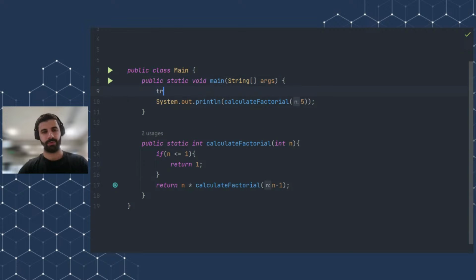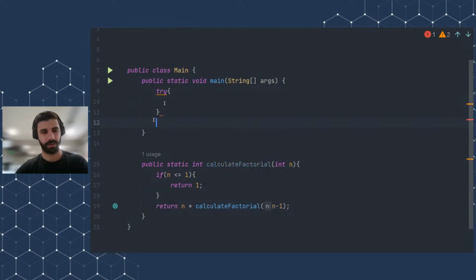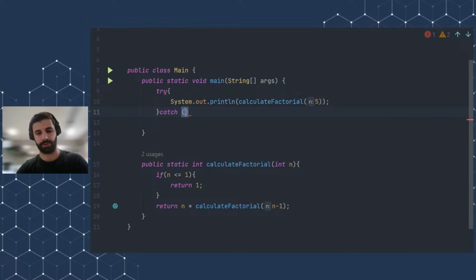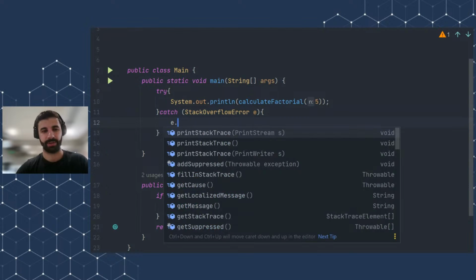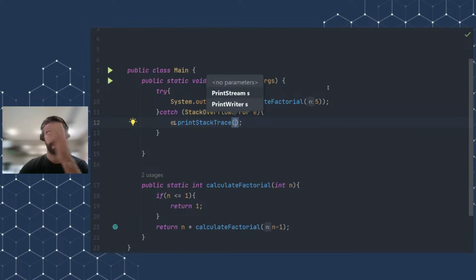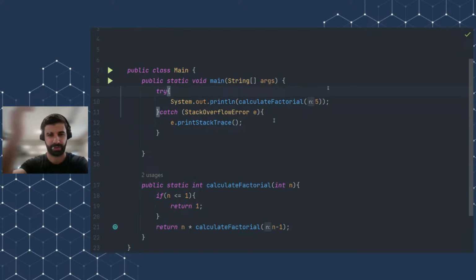We could have written something silly like this, and we could have caught the stack overflow error, and we could have just printed the stack trace, but this is a terrible idea because you are destroying your program and then you're just catching this error and printing it. This is a terrible idea. Errors should never be caught, they should be fixed instead.